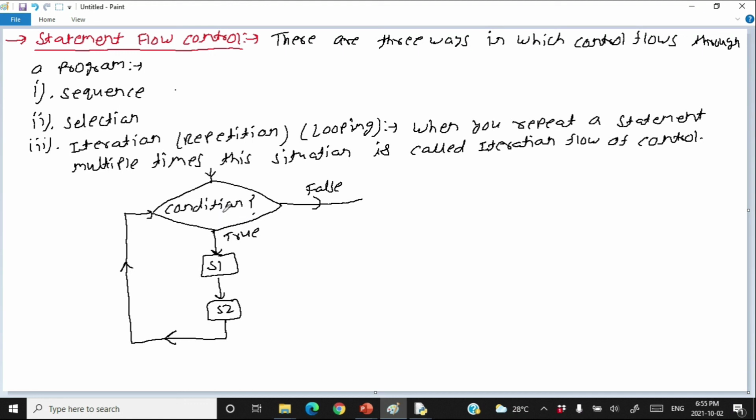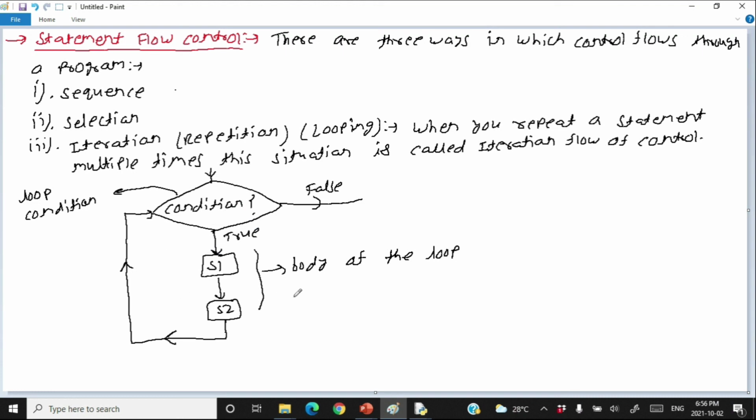As soon as this condition becomes false, you stop executing S1 and S2 and you continue with other statements in your program. So S1 and S2 here are called the body of the loop, and this one is called the loop condition. Since you have to repeat a certain number of statements based on the condition, iteration statements are also called looping, because you are looping around it.